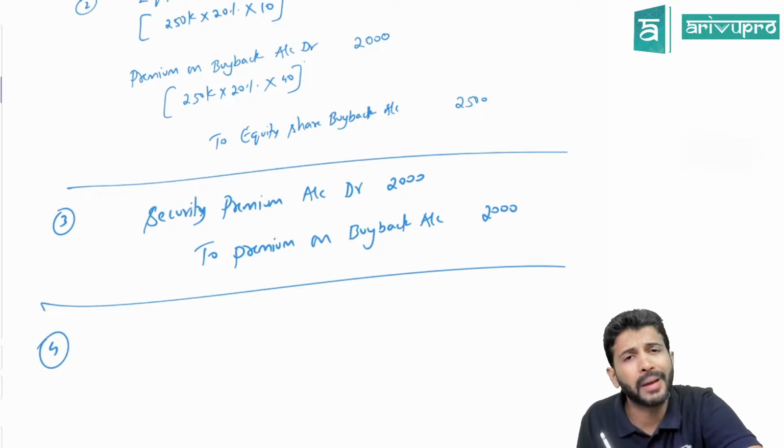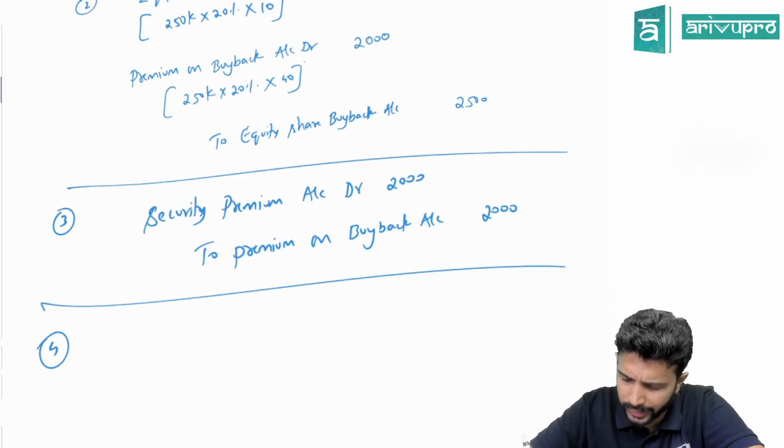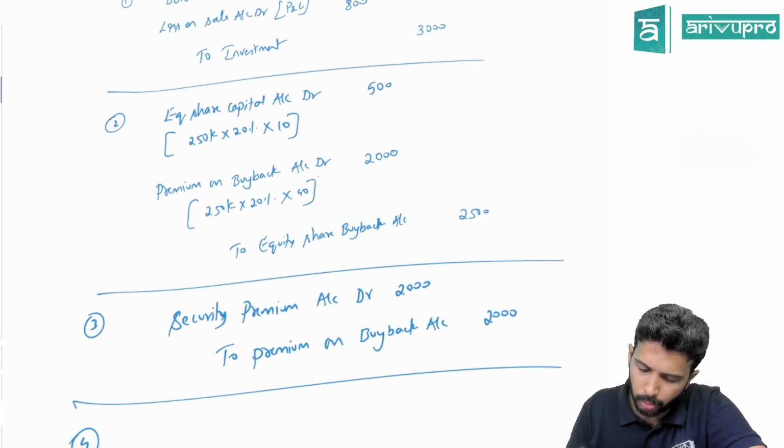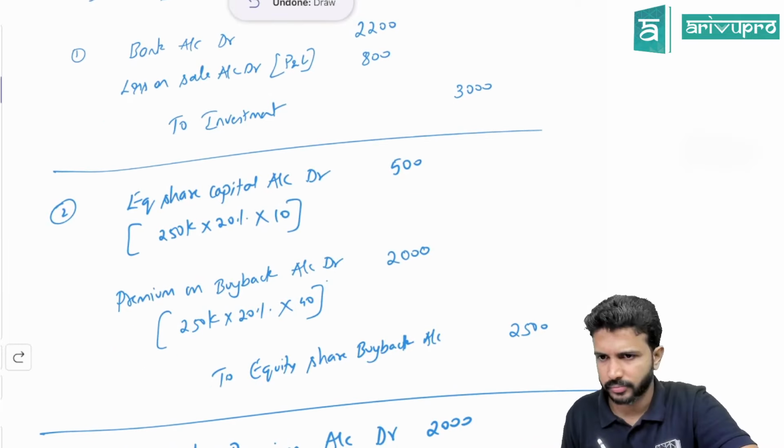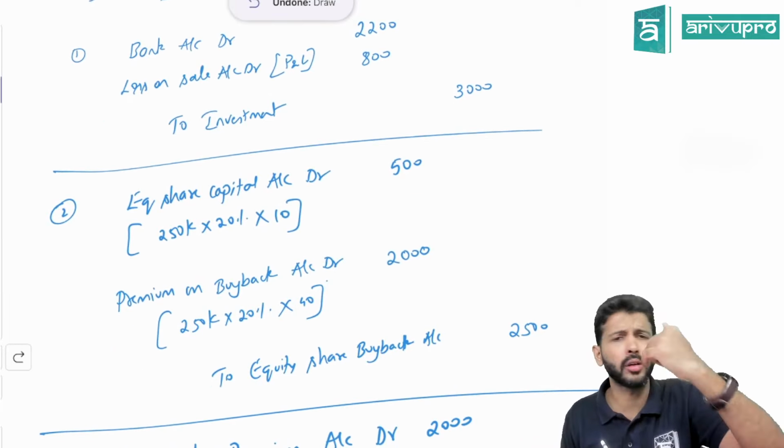Whenever you buy back, you need to create one reserve known as CRR to fill what? Capital gap. So you bought back equity shares. Should I consider premium for CRR purpose? Your capital is always shown at face value. How much face value of the share capital got reduced? 5 lakh or 500? So that means there is a gap at this point of time to the extent of 500.